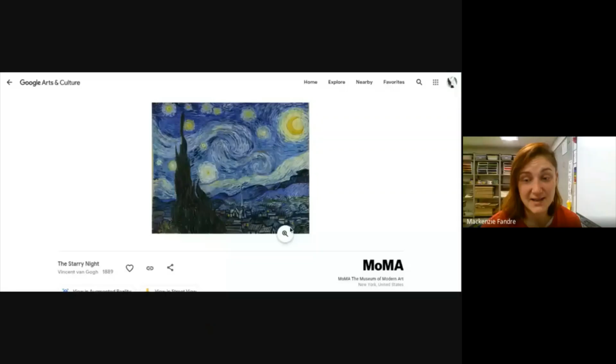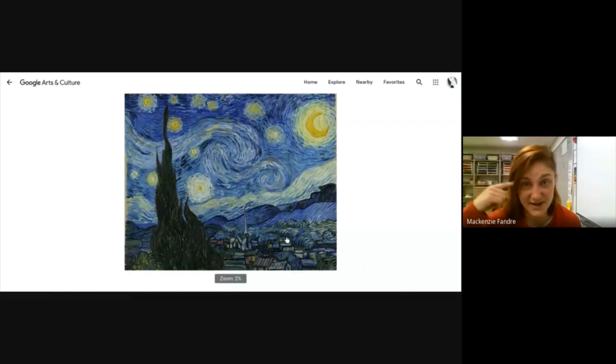Starry Night is probably one of the most famous pieces of artwork in the entire world, so I think it's good if you really look at this and try to put it in your memory, because you'll probably see it again in your future. Could be tomorrow, could be years from now, but this famous Starry Night is something you'll probably look at again, whether it's with me or whomever you're with. All right. So for your project today, you're going to be making something inspired by Starry Night, like I said, and it's going to look a little something like this.